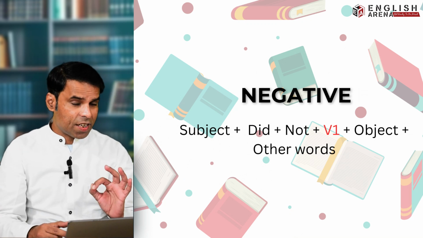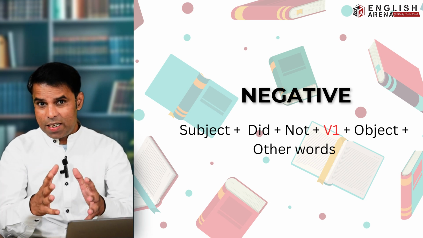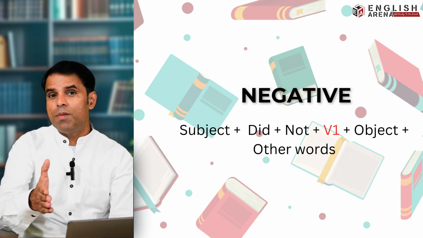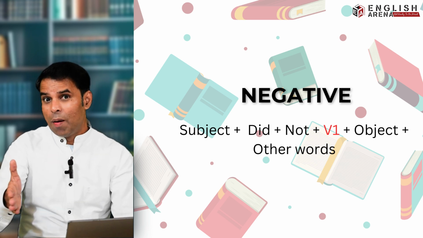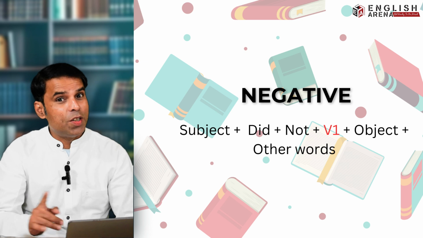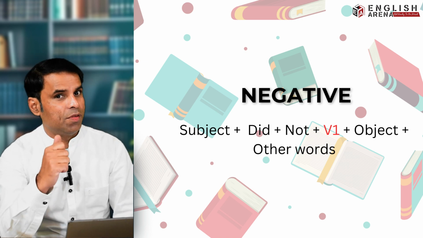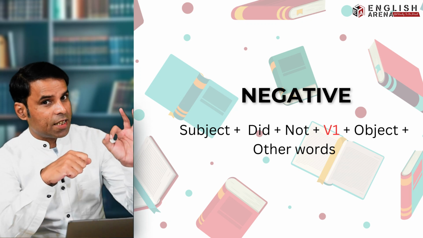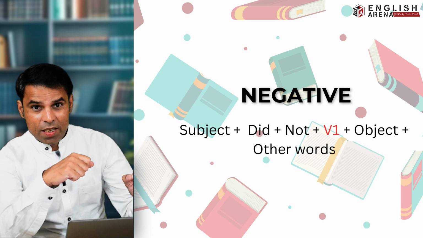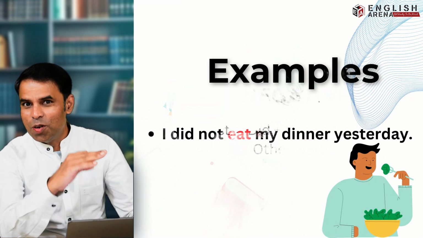For negative sentences, guys, we use did not. Now what is did? Did is the helping verb for past simple tense. So for negative sentences, we use did not. But with did, we don't use the second form. We use the first form of the verb, the first form, right? So the formulation will be subject, then did not, then the first form of the verb, object, and other words, right?